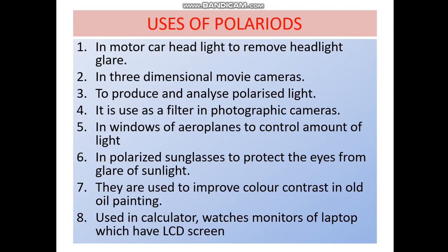Uses of Polaroids. In motor car headlights to remove headlight glare. In three-dimensional movie cameras. To produce and analyze polarized light. It is used as a filter in photographic cameras, in windows of aeroplanes to control the amount of light, in polarized sunglasses. Sunglasses protect the eyes from the glare, which is polarized light. They are used to improve color contrast in old oil paintings, and in calculators, watches, and monitors of laptops which have LCD screens.